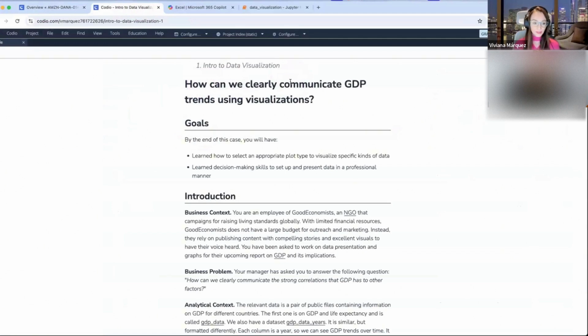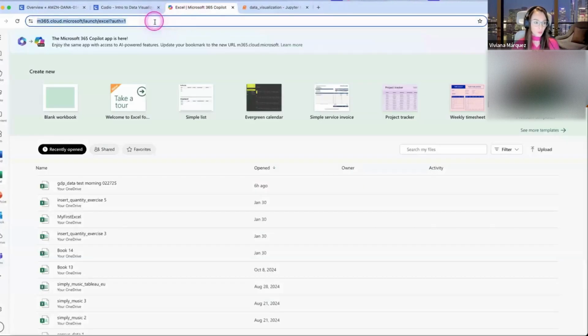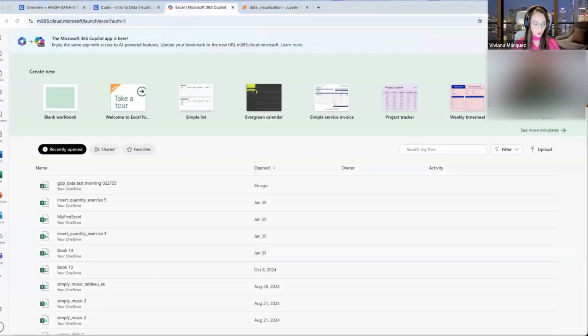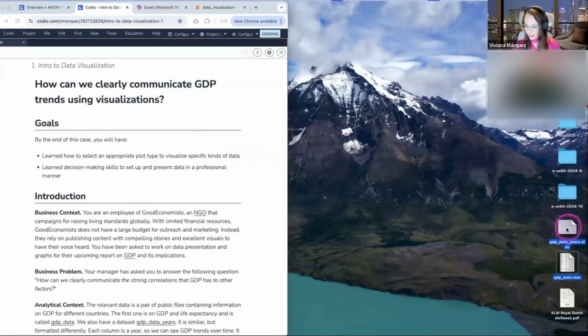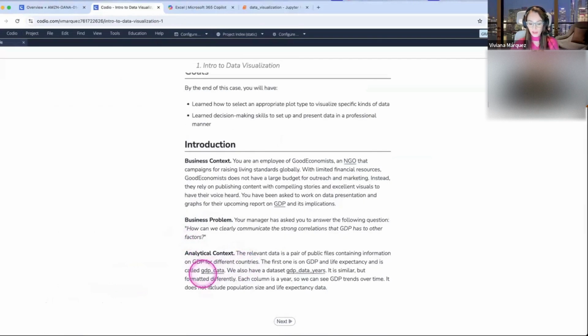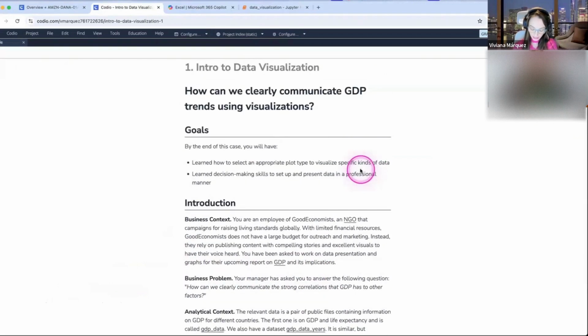We are going to be working with Excel. So if you don't have Excel open, this is the time to open it. I sent the link in the chat in case you just want to click on it. And we have these two Excel files that we're going to work with. I'm going to send them again in the chat, but here you have them as well. You can just click here on GDP_data and GDP_data_years, and it will automatically download onto your machine. So you can get it either from the chat or from the guide.